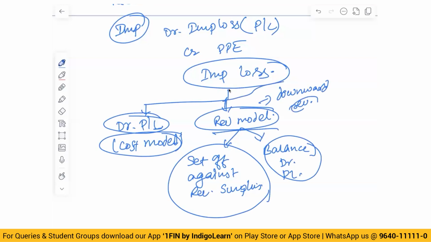Then there is one more scenario where you have something called a cash generating unit. Now, what is a cash generating unit? It comes into place, for example, if I have multiple assets and one asset individually cannot generate cash. You need multiple assets.